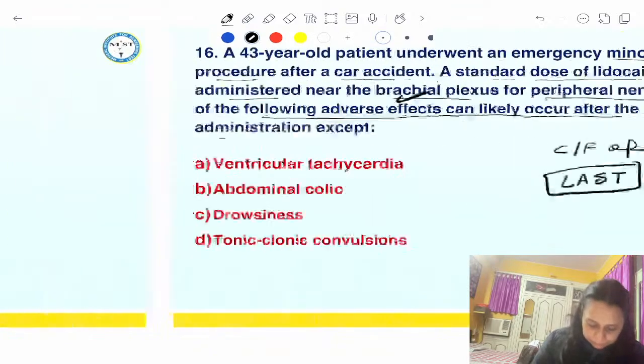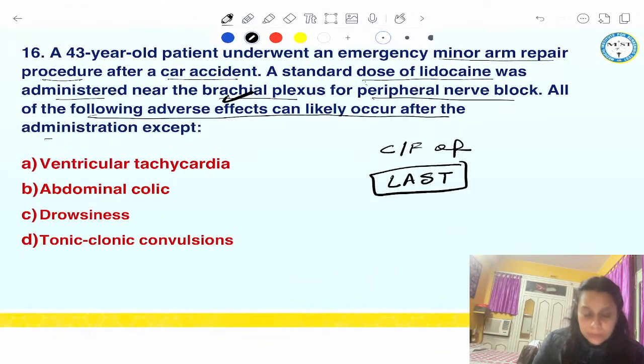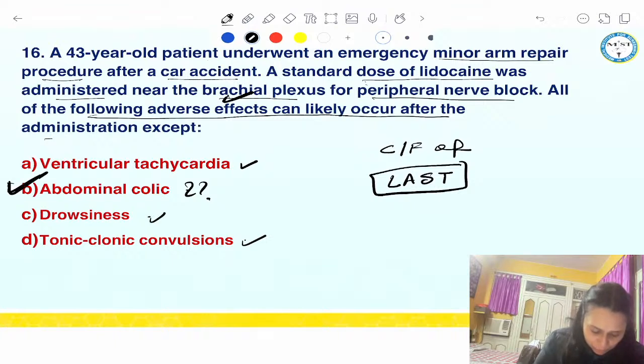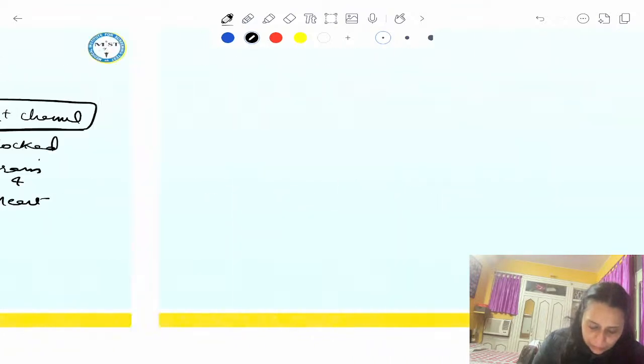So if you see which is not to be present: ventricular tachycardia is a ventricular arrhythmia, it can be present. Abdominal colic, no guys. Drowsiness, yes, any CNS symptoms can be present. Convulsions, epilepsy can be present, right? So the answer is abdominal colic, right? Abdominal colic, remember.